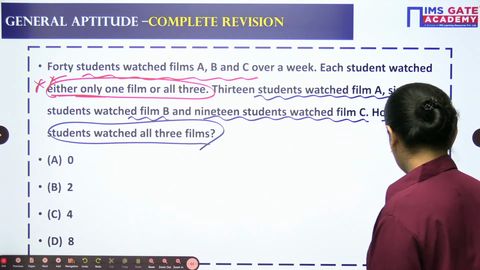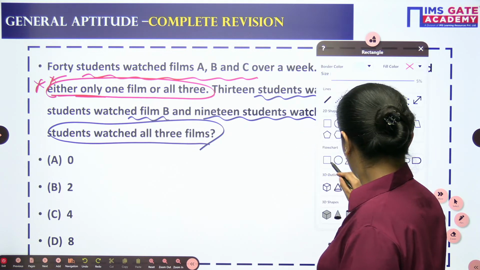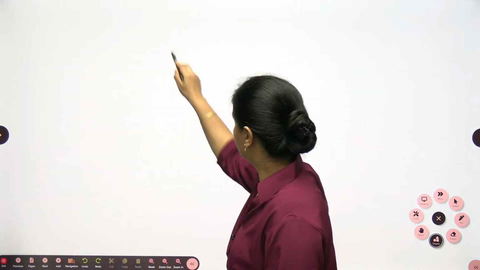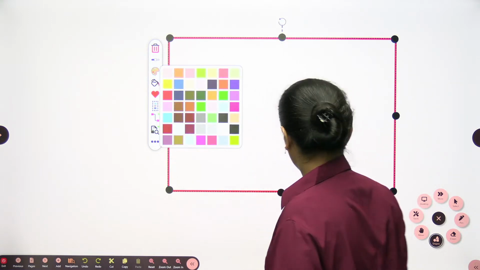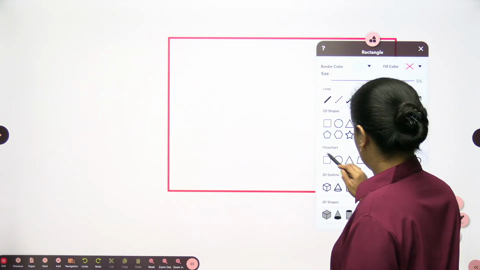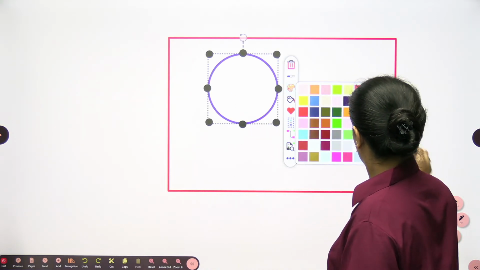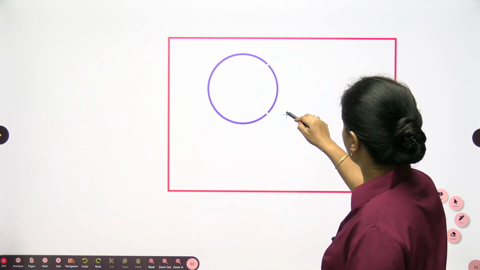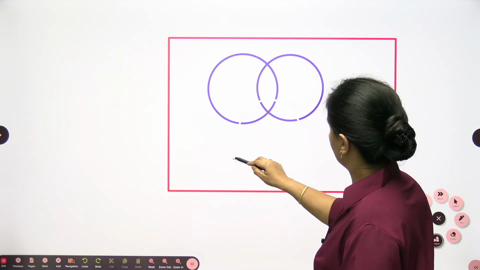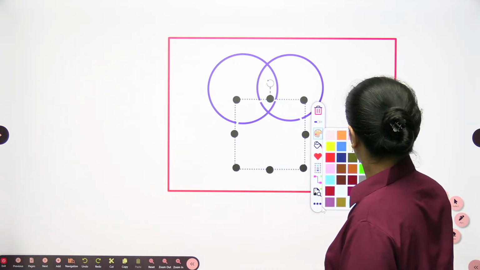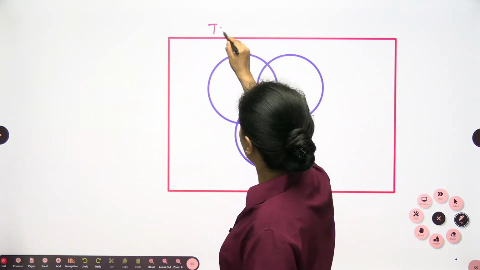Let's approach it. Very easily we can solve this question. We have A, B and C. Total is 40.